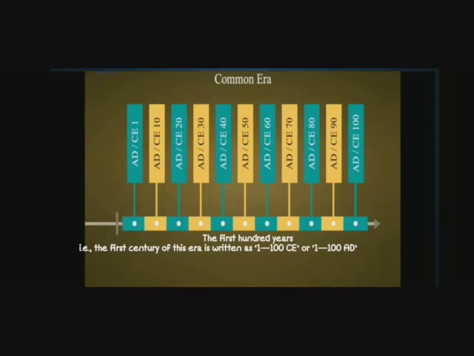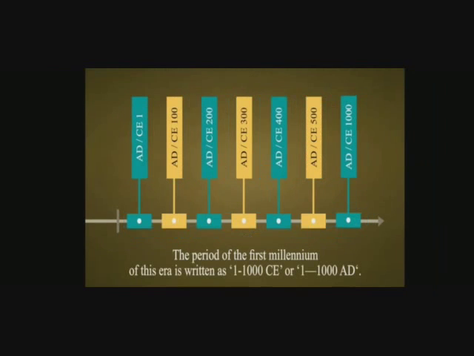So we will write from 1 to 100, the same goes for this. If one century is completed, we will write 1 to 100 CE, or we can write AD as well, because CE and AD are the terms used for the Christian era. The period of the first millennium of this era is written as 1 to 1000 CE or 1 to 1000 AD.